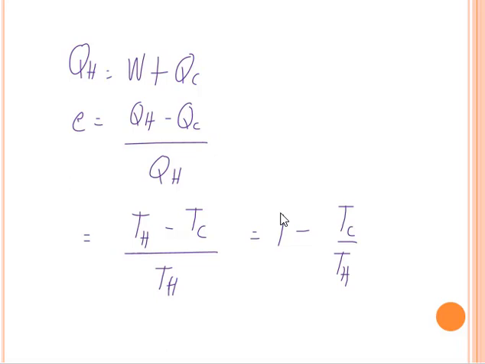You can see here that we can only attain an efficiency of 100% if TC, the colder temperature, is at absolute zero, which is 0 Kelvin. But reaching 0 Kelvin is impossible. That means it's also impossible to have a heat engine which is 100% efficient.